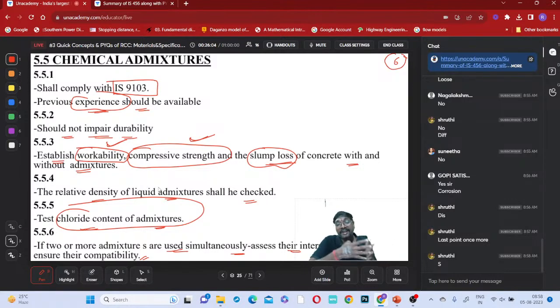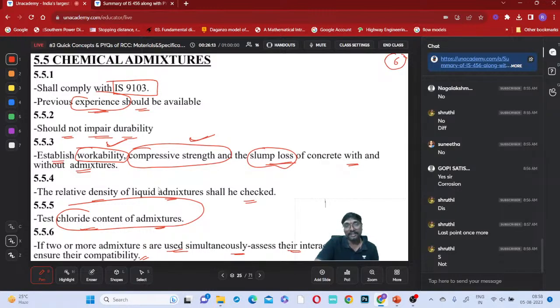But if these two react and create some problematic chemical, is it acceptable? It is not at all acceptable.